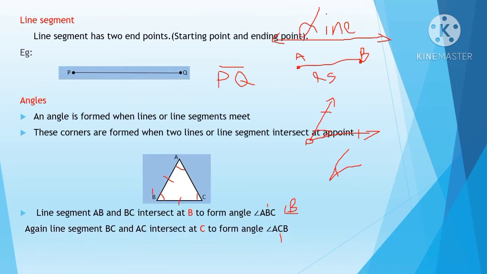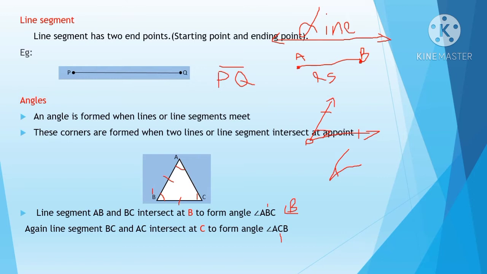So line segment AB, this one, we will take AB and BC. When AB and BC meet at the point B, B is an angle, ABC. So like that, if we have written ABC, the alphabet which is at the center is the angle. So in ABC here, B is an angle. We can write angle B directly. When you go to higher classes, they'll mention it like this, ABC. You have to find out that in ABC, the alphabet which is in the center is the angle. So B is an angle.